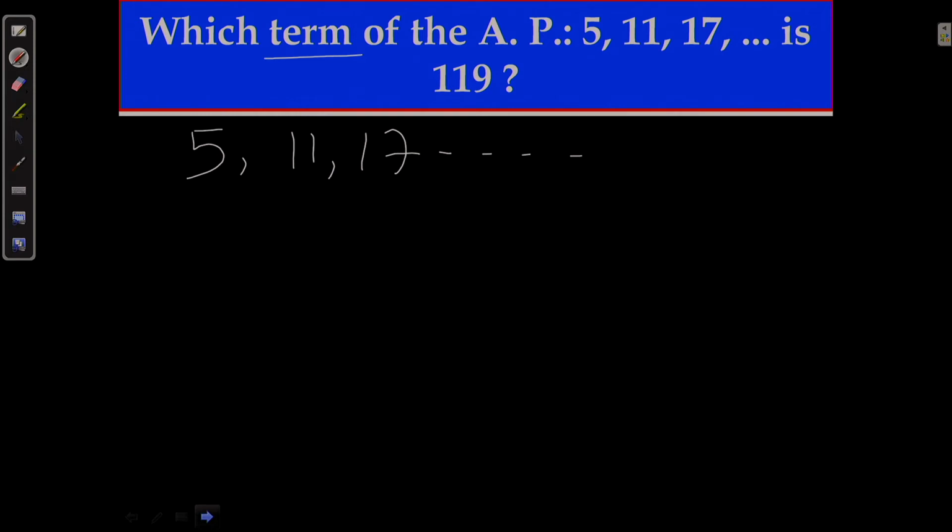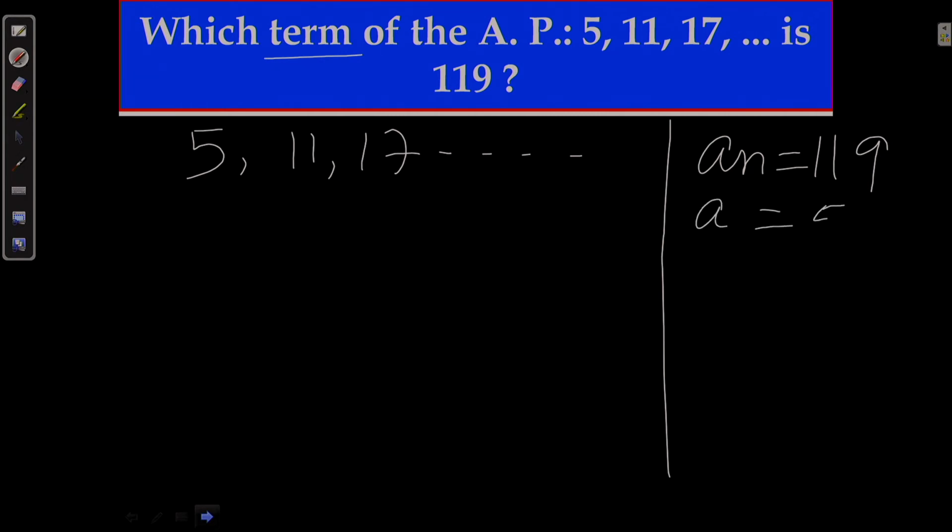That means here an is given as 119, and the first term is 5. What is the value of d? D is 11 minus 5, which is 6.